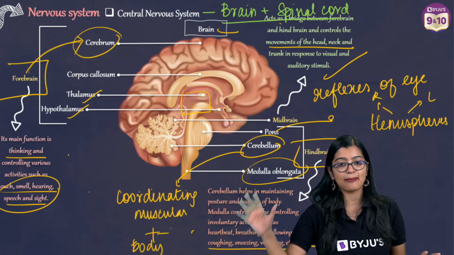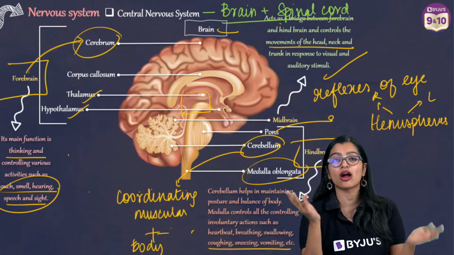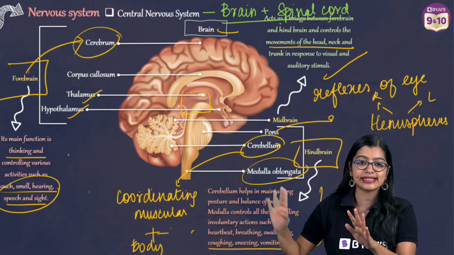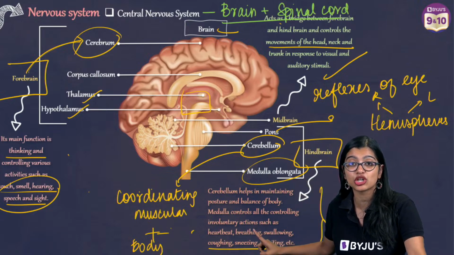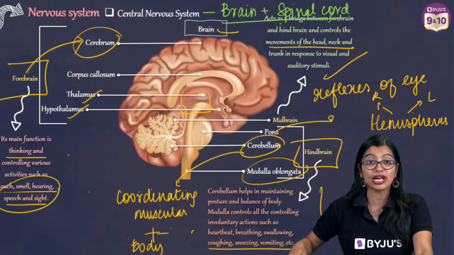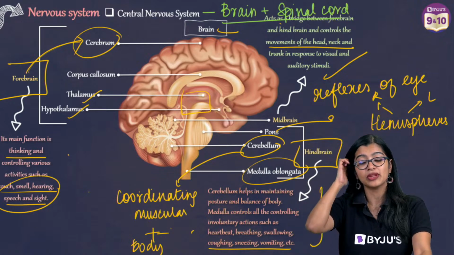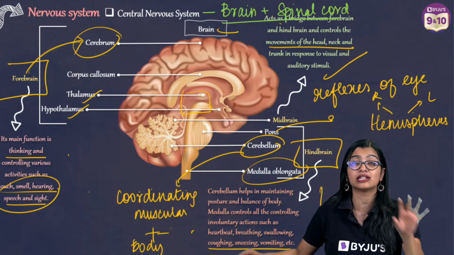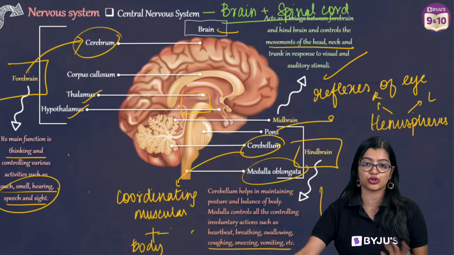So a quick recap, I will tell you. See, gyri, sulci and all is not there in NCERT. For those of you who are asking me, I am picking it up, okay? Whatever is there in NCERT is all about what I am teaching. Earlier when we did one shots, we were giving you some extra information. But today in a crash course, which is just a few days away from your board exam, I am not going to teach you anything extra. I will only tell you what is necessary. Whatever you see on my slide, whatever I am writing, it is only there for your examination. So you just need to pay attention to me, okay?